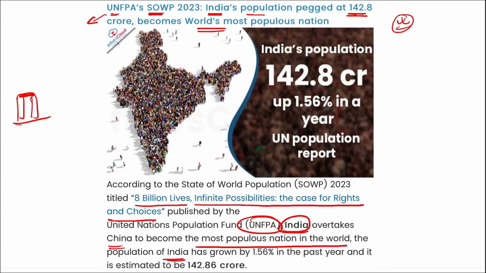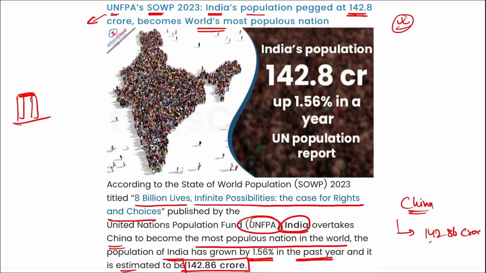The population of India has grown by 1.56% in the past year and is estimated to be 142.86 crore people. Whereas if we talk about China, what is the current population of China as estimated in this report?